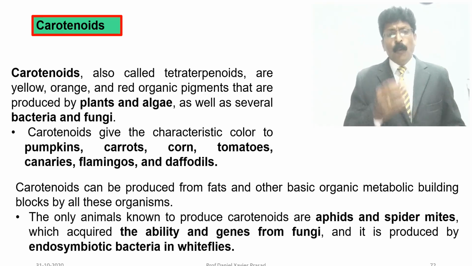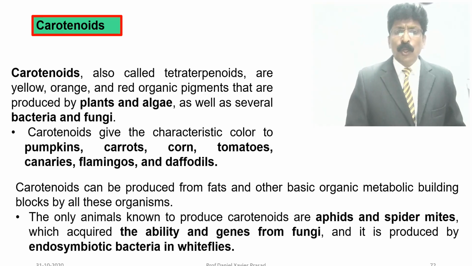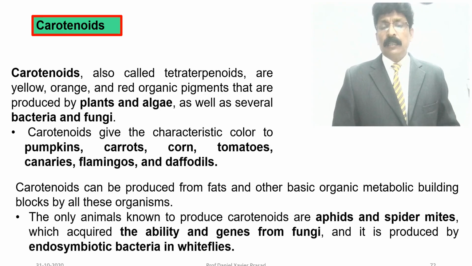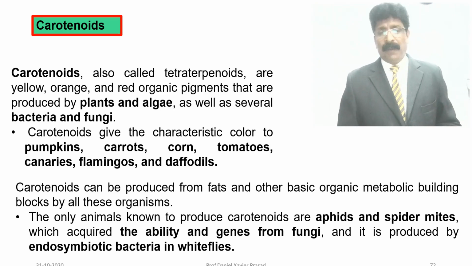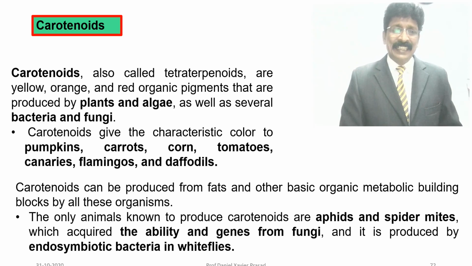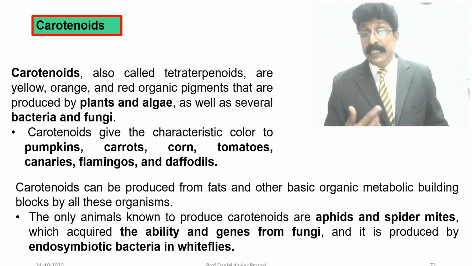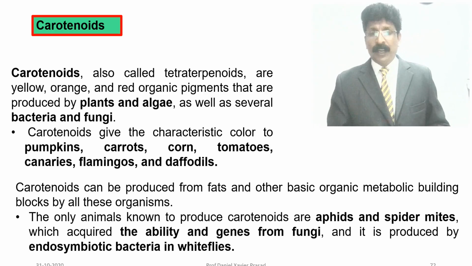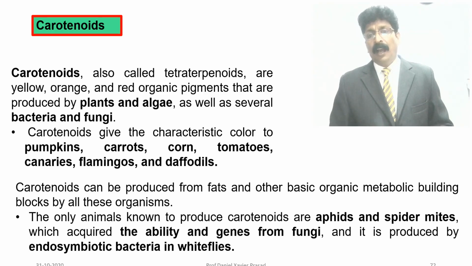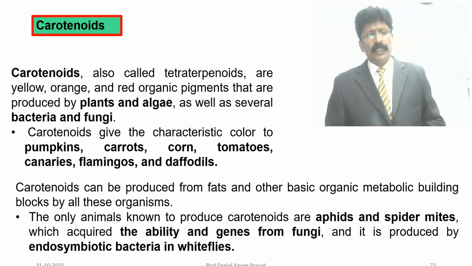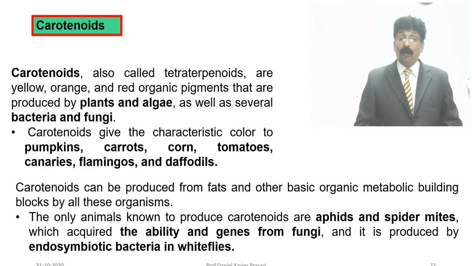The only animals known to produce carotenoids are aphids, spider mites and insects, which acquired the ability to do so from fungi, and it is produced by endosymbiotic bacteria in whiteflies.